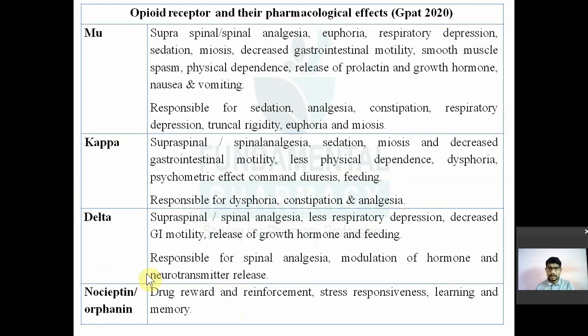Another one is known as the nociceptin or orphanin receptor. It is mostly associated with behavior: drug reward and reinforcement, stress responsiveness, learning and memory. So this receptor is responsible for the drug reward.